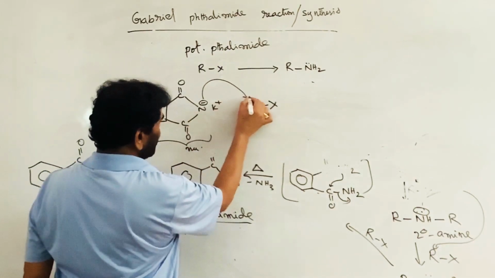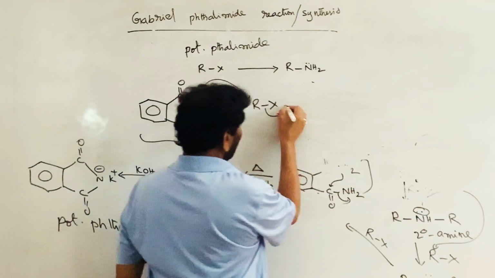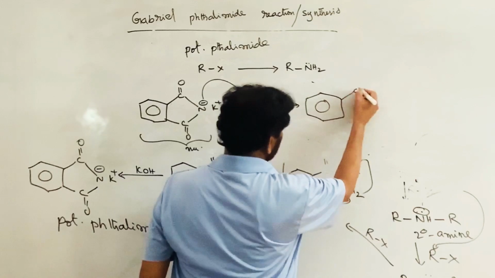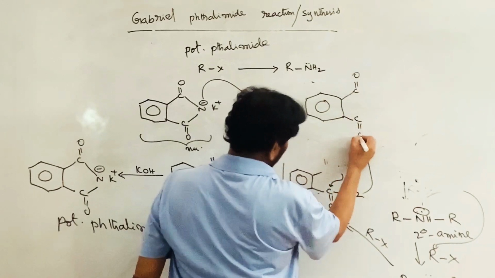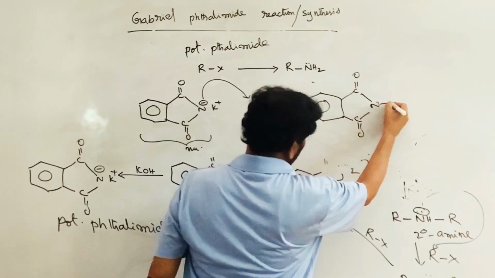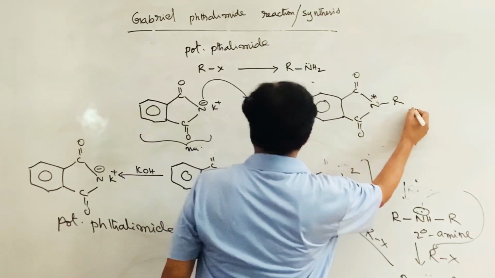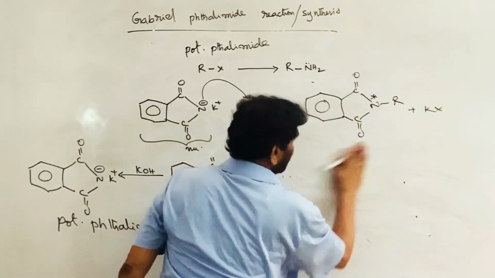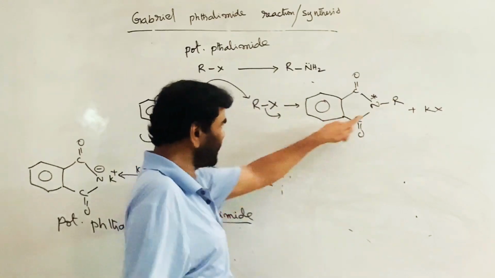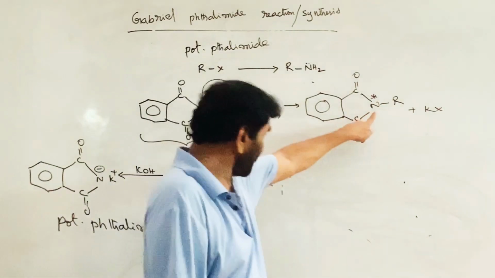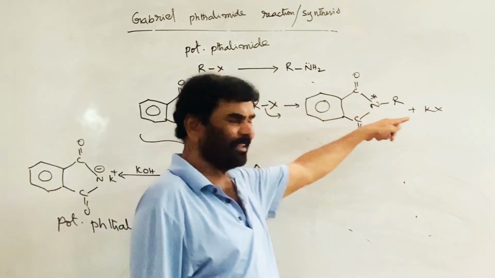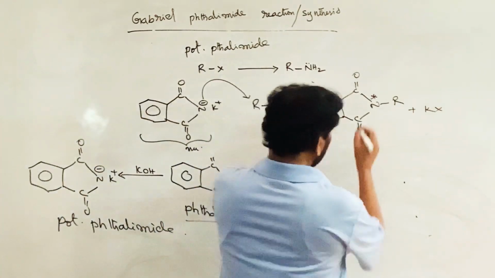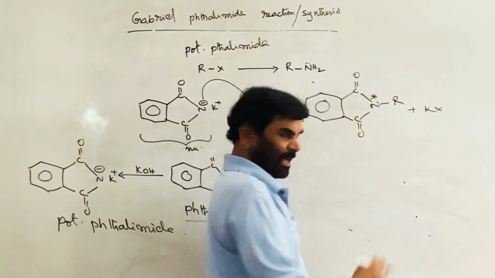This negatively charged species attacks on this. This is going out. But the alkyl group is introduced on nitrogen, plus KX. See, now your R part is attached to the nitrogen. Now it is N-alkyl phthalimide, there is a substituent on the nitrogen. Now, it is an amide, a derivative of the carboxylic acid.